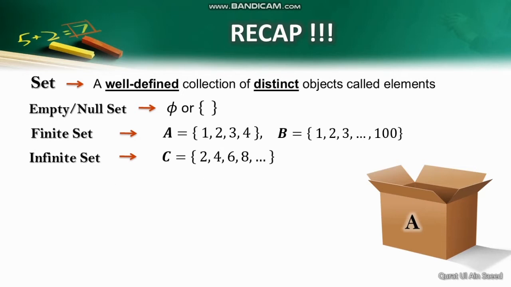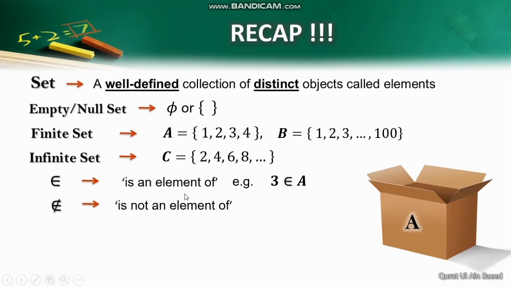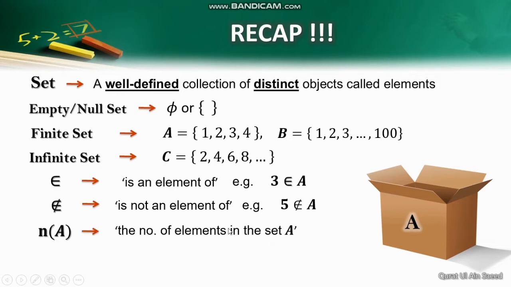Now there are some useful symbols. The first one is the set membership symbol. It means that a particular object is an element of the set. For example, if I want to say that 3 is an element of set A, I'll write it like this. Similarly, if I want to say that a certain object is not a member of the set, I'll use the negation of this symbol. For example, 5 is not a member of A. Here, n(A) represents the number of elements in set A or the size of set A. We can see that the number of elements in set A is 4 and the number of elements in an empty set is obviously 0 as it contains no elements in it.